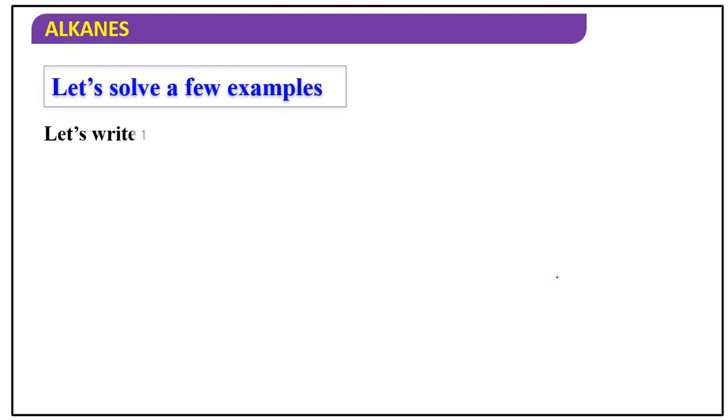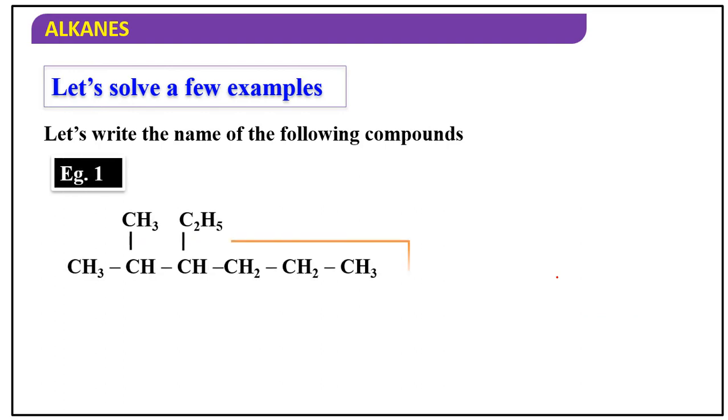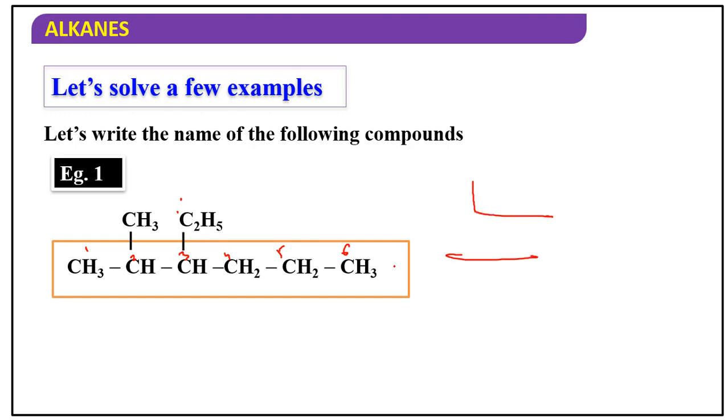Let's solve a few examples. See here, what is the long chain here? 1, 2, 3, 4, 5, 6. This is the one, and you can count here also 1 and 2, 2 carbons, then 3, 4, 5, 6. This one also 2 possibilities are there, like this and like this. Okay, so which is the main chain? Obviously which has more substituents.